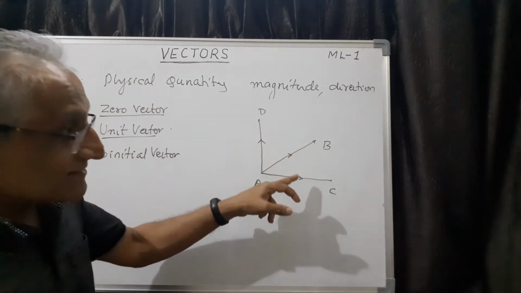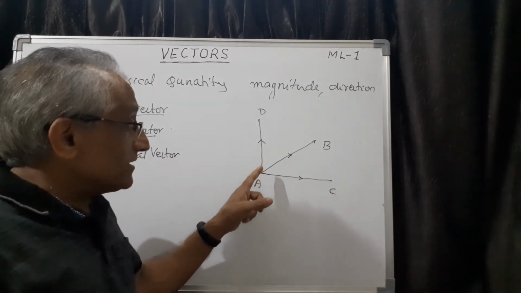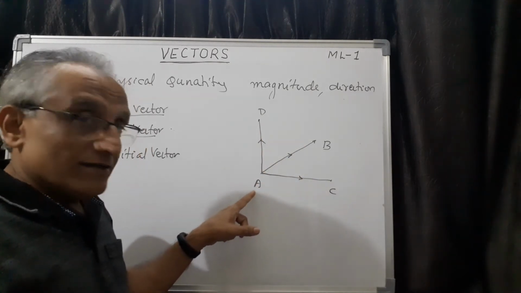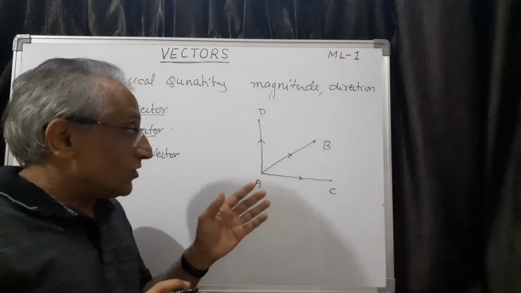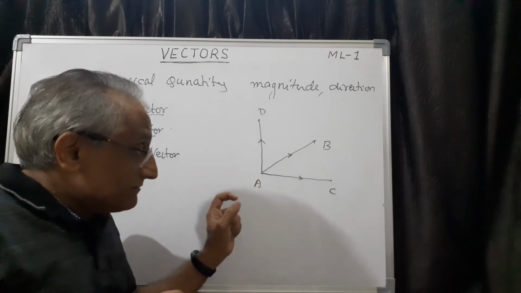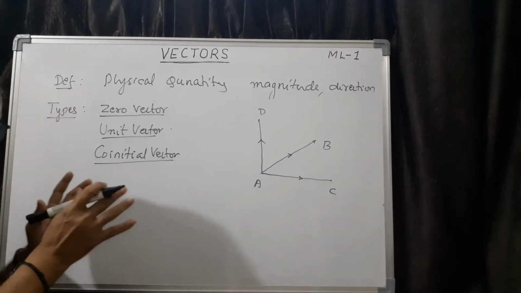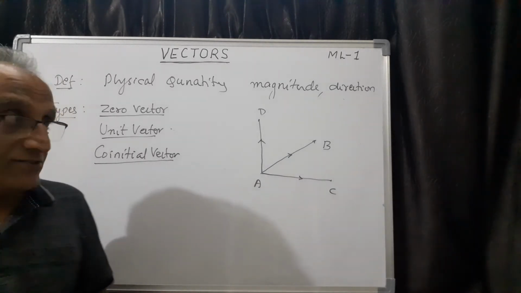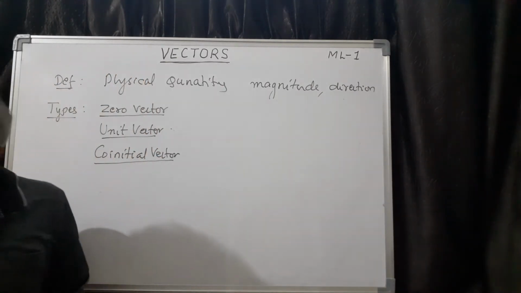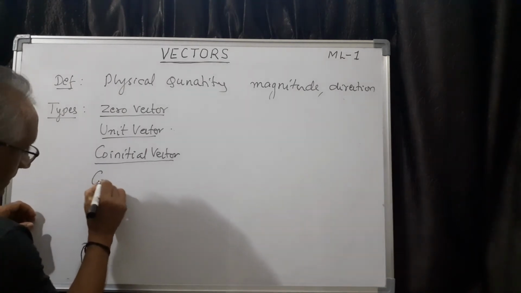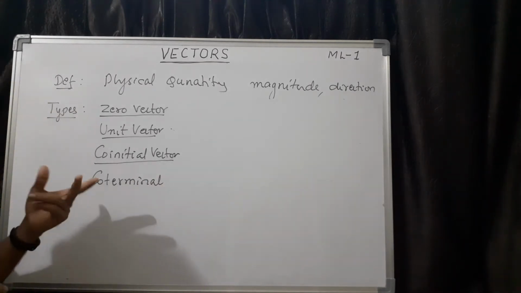Then these vectors are called co-initial vectors, meaning the initial point of all the three vectors are same, identical or coincides. So they are called co-initial vectors. So you can define like this: two or more vectors having the same initial point are called co-initial vectors. So this is the next concept. See, all these basic types of vectors you have to understand so that it becomes easy further. Same way we can also define co-terminal vector. This is not mentioned in the textbook, but we can write like this.